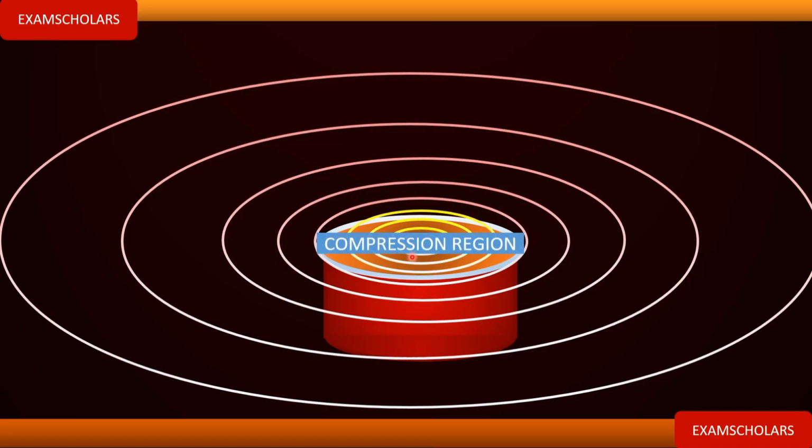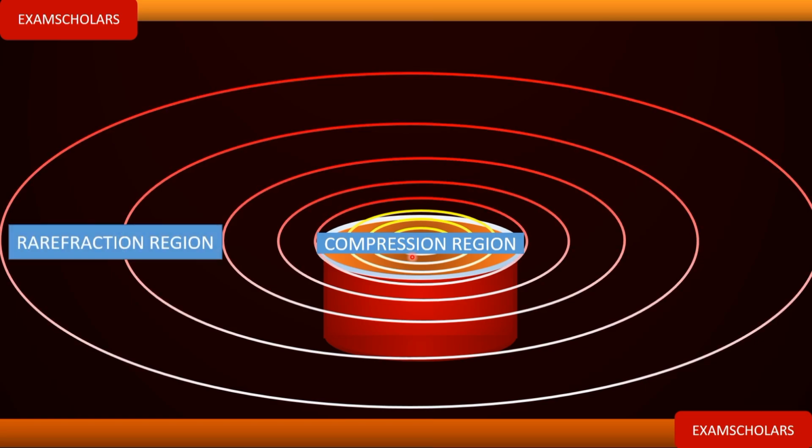We also have the other region which is known as rarefaction region. Now, rarefaction is a low pressure region in which the distance between the surrounding particles is larger compared to this epicenter, the compression region. So if someone is asking you, how is sound wave being produced? Tell the person sound wave is produced by vibration, which leads to rarefaction and compression of the surrounding medium. So that is how sound wave is being generated.